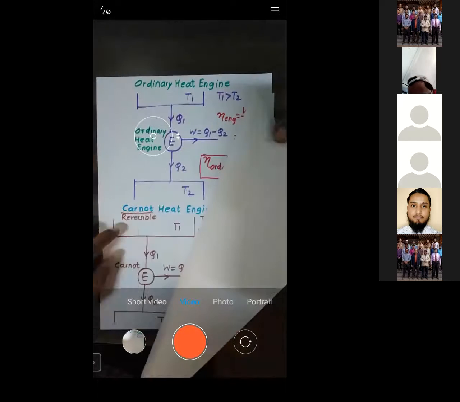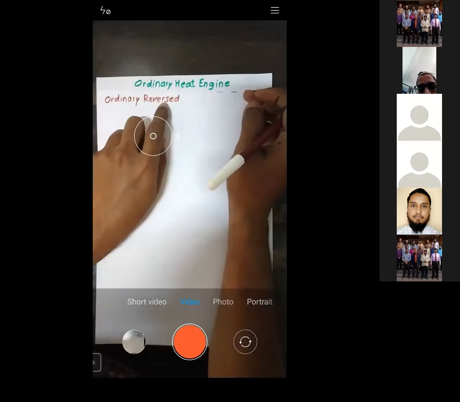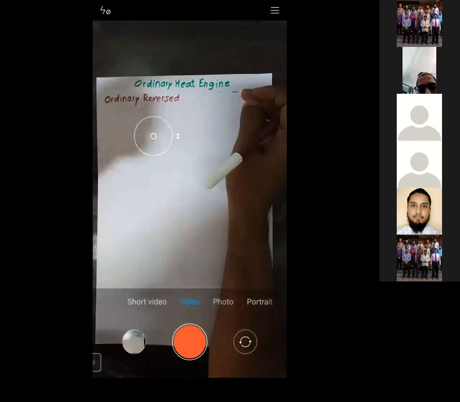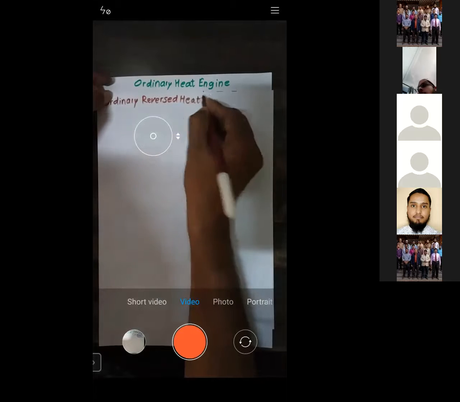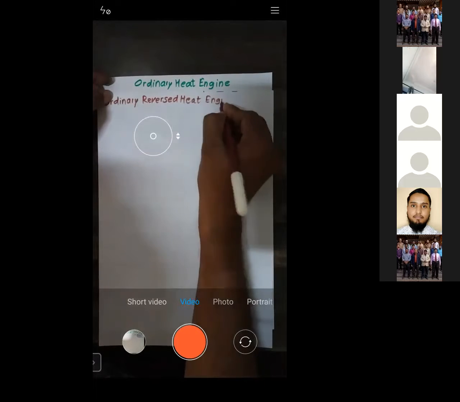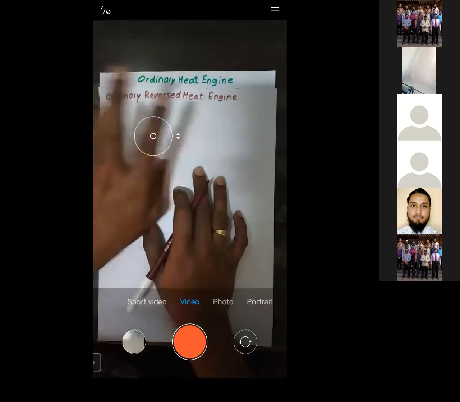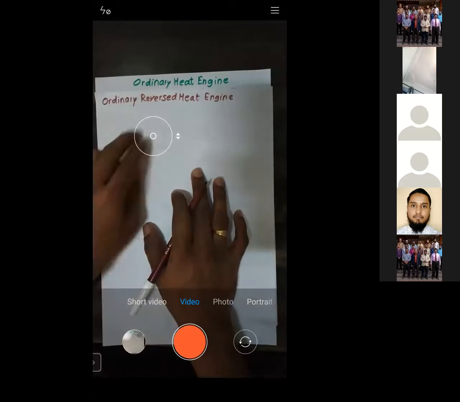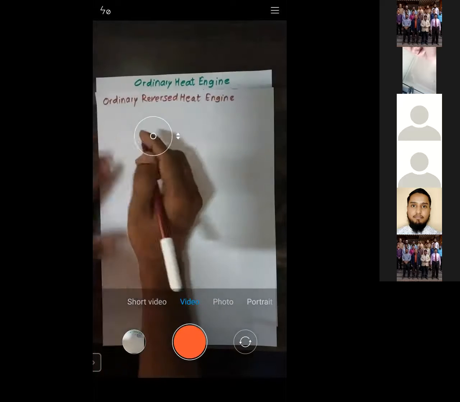Whenever it's reversible, it's a Carnot. And whenever it's reversed, it means heat will flow in a reverse direction. So it is a reversed heat engine. Ordinary reversed heating, sorry, it's an ordinary reversed heating. So let us now draw the diagram.